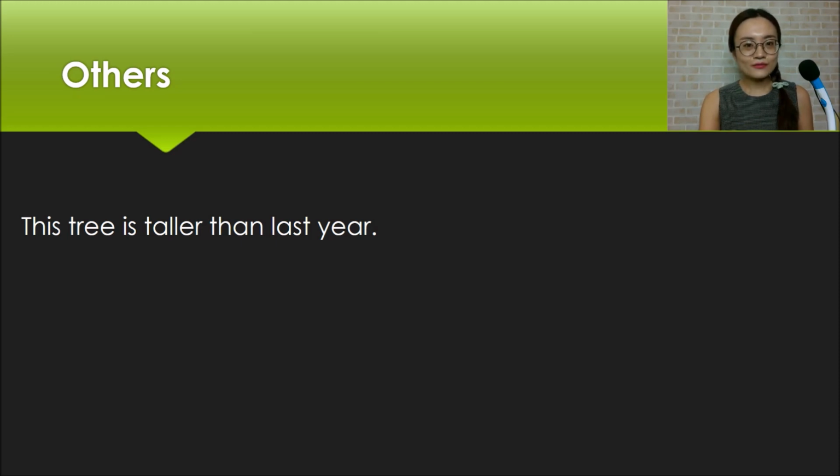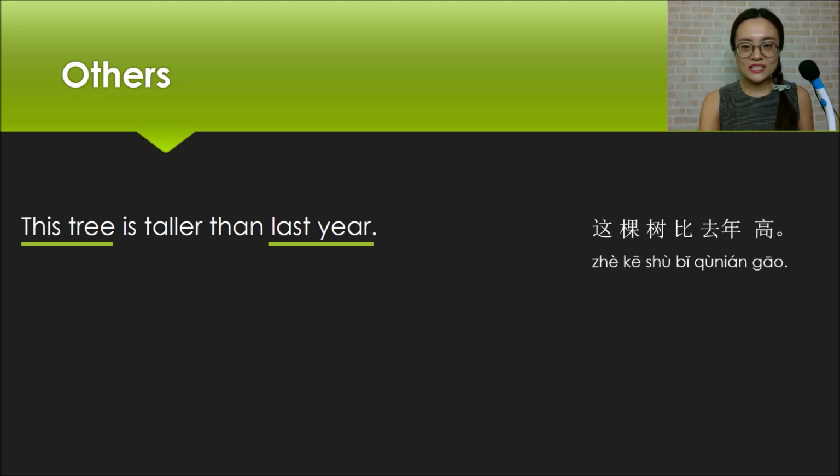Now let's talk about the second thing we need to notice. Look at this sentence first. This tree is taller than last year. In this kind of sentence, it compares one thing in different periods. So in this kind of sentence, you can just use the time as the second comparative object. So in Chinese, we can say 这棵树比去年高.